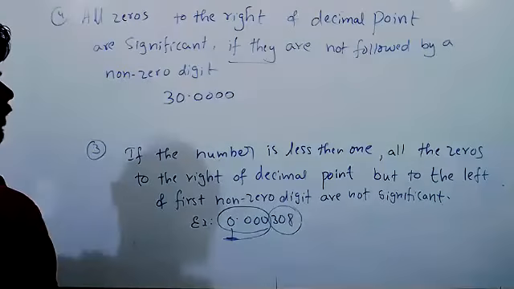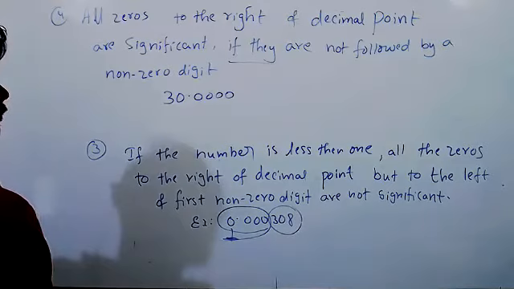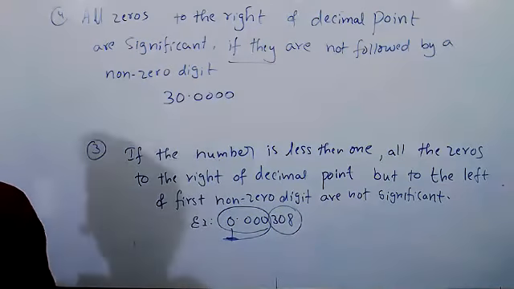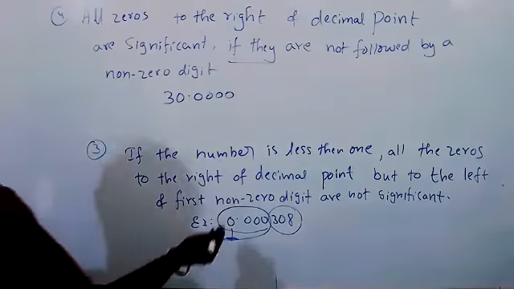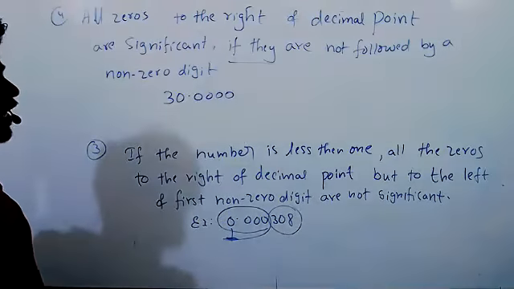In the second rule, they told all zeros occurring between two non-zero digits are significant only. They didn't give any if condition.